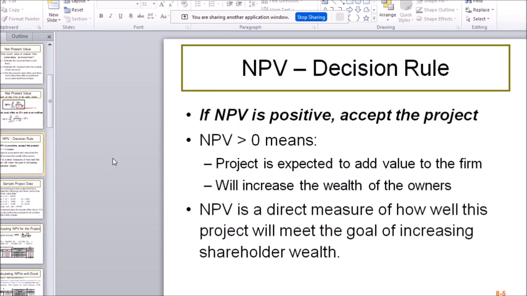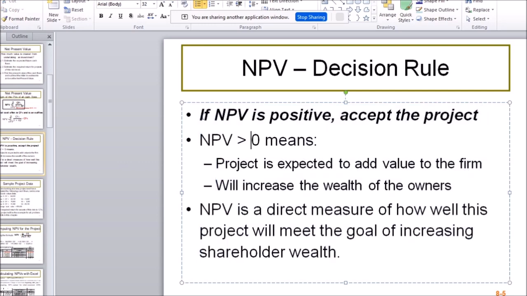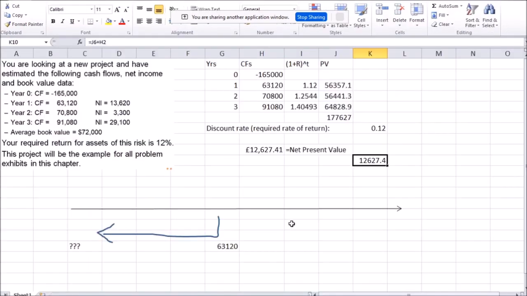Okay, so we've done the calculations. How are we going to decide whether it's a good investment idea or not? Well, our decision rule is such that if NPV is bigger than 0, only then accept the project. NPV shows us the value that the company is going to get out of this project in today's dollars, already taking into account the time value of money, already taking into account the risk level, because risk level is shown by this discount rate.